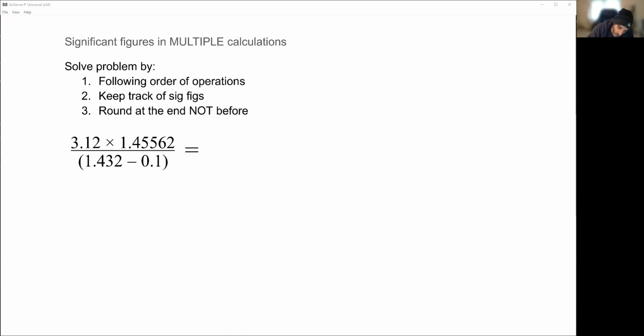So following order of operations, if you remember, it's PEMDAS, right? Where the P is parentheses, the E is exponents.